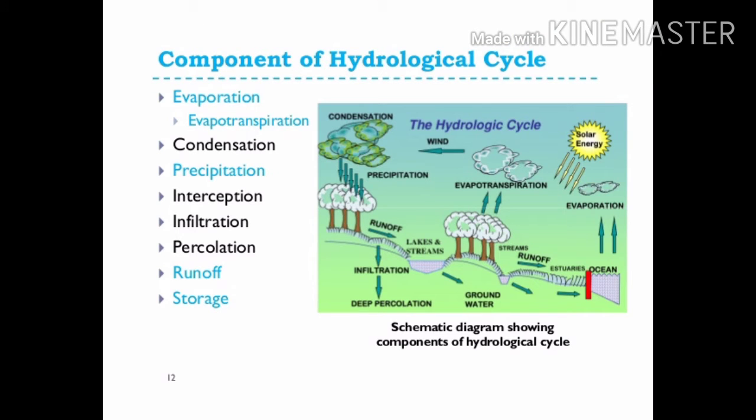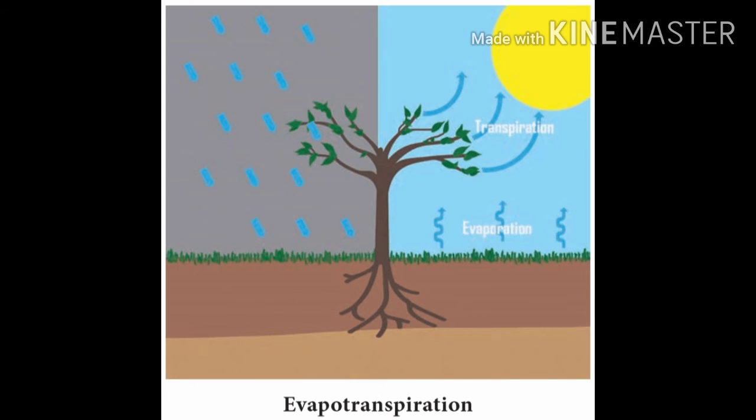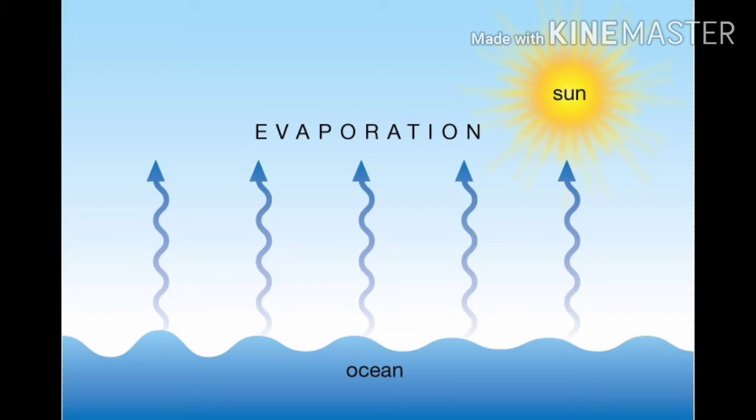Components of the hydrological cycle: evapotranspiration, condensation, precipitation, infiltration, percolation, runoff. Evapotranspiration. It is defined as the total loss of water from the earth through evaporation from the surface of water bodies and the transpiration from the vegetation. In a cropped area, it is difficult to determine the evaporation and transpiration separately, so it is called evapotranspiration.